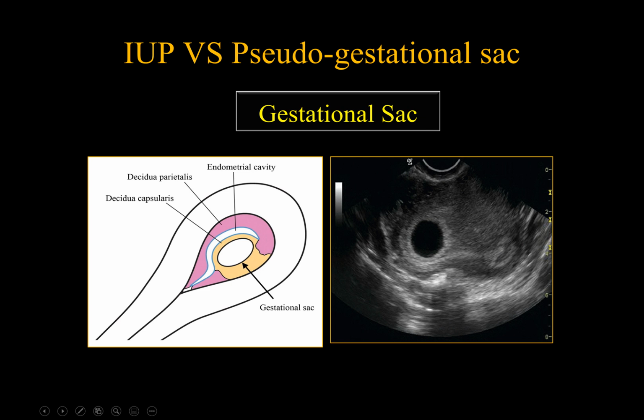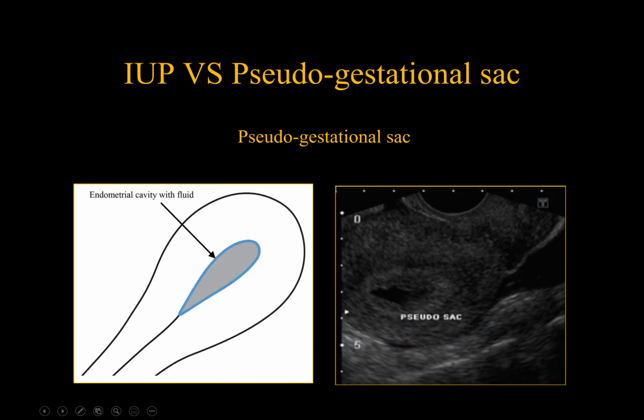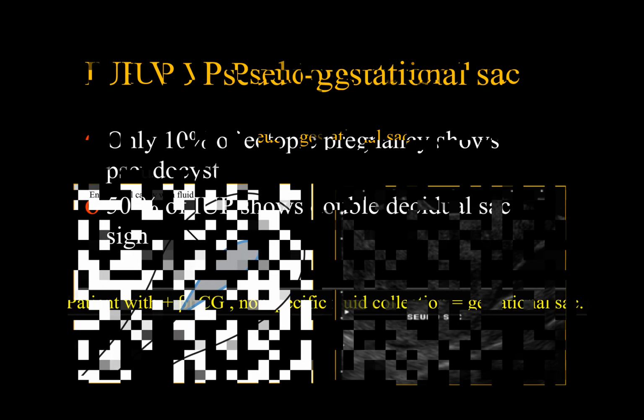And here is the ultrasound picture demonstrating two echogenic lines. One is a circle of 360 degrees representing decidua capsularis, and the other is surrounded but not 360 degrees, representing decidua parietalis, with the lining endometrium between the two lines. In opposite, here is the endometrium. It is thick and irregular and fluid is in the cavity.